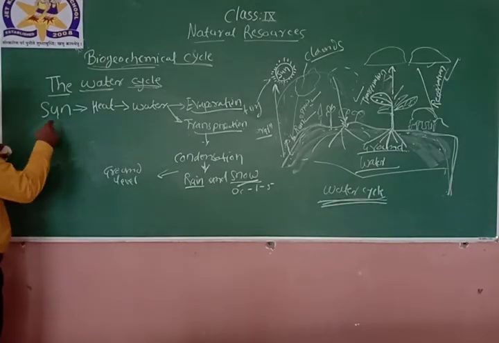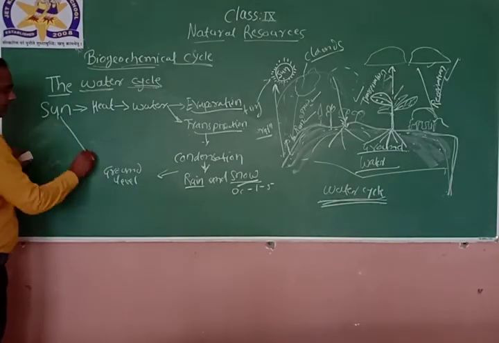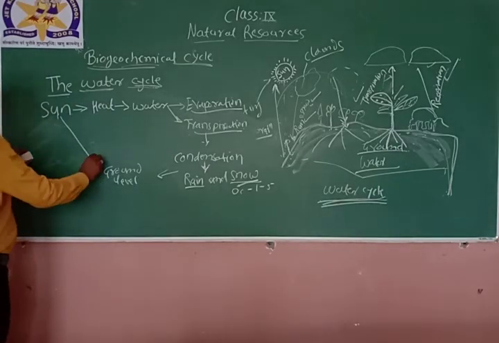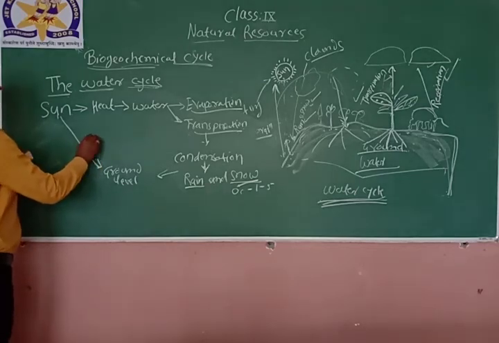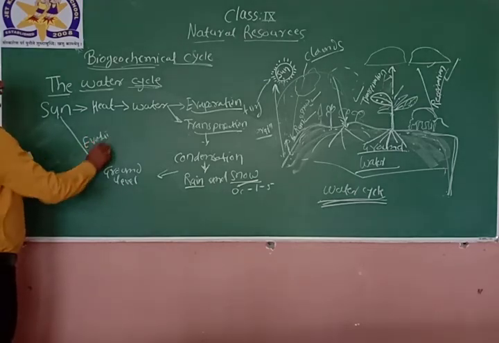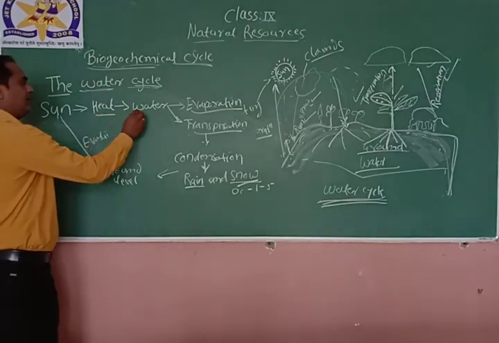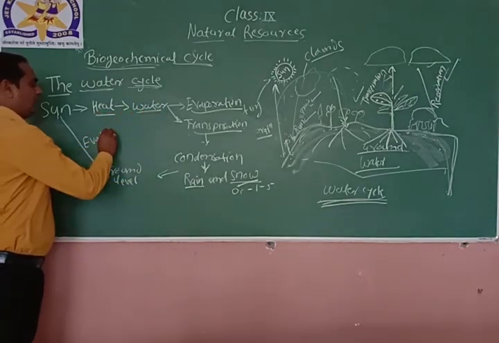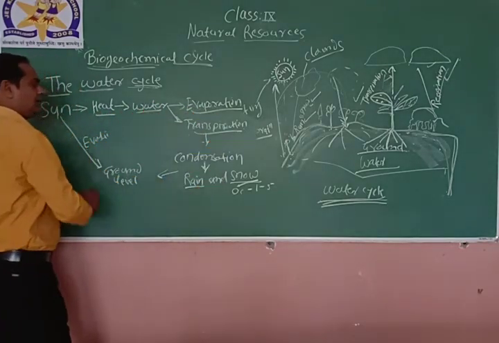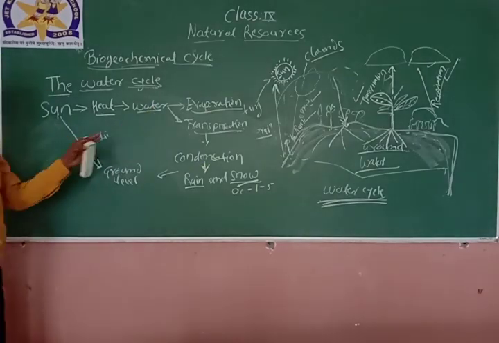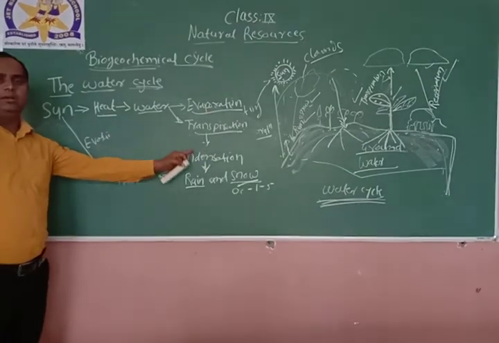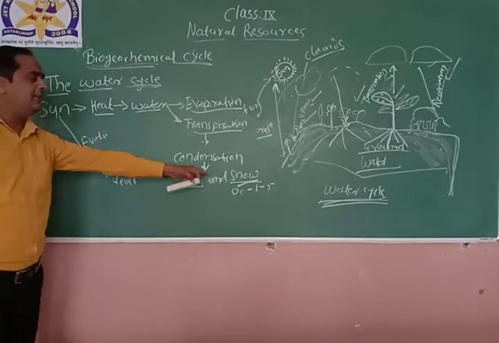Again the sun will hit the ground level. It will get evaporation, right? Again it will get evaporation, heating the water body, and again this process will continue: evaporation, transpiration, and water falling down in the form of rain and snow.